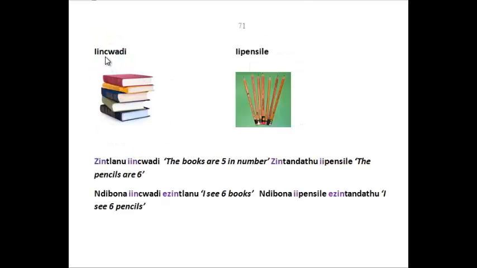Right? In our next set of examples, we look at incwadi, books, and pensile, pencils. Let's count the books. Inye, zimbini, zintatu, zine, zintlanu. Counting the pencils. Inye, zimbini, zintatu, zine, zintlanu, zintandatu. Something wrong here. There are actually 7 pencils in this picture. But inye, zimbini, zintatu, zine, zintlanu, zintandatu. So we'll only count up to 6.